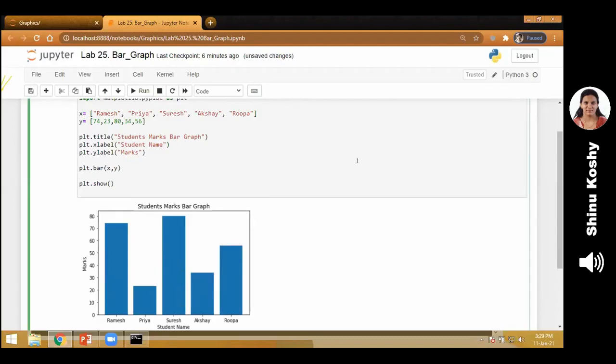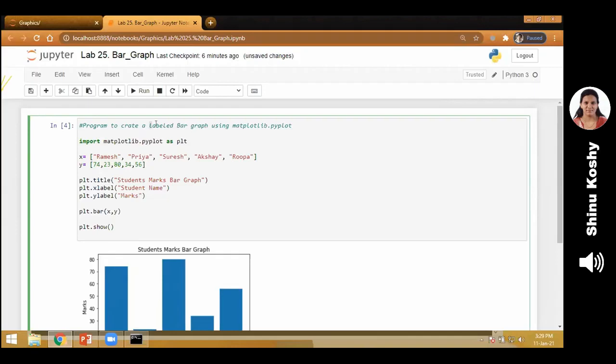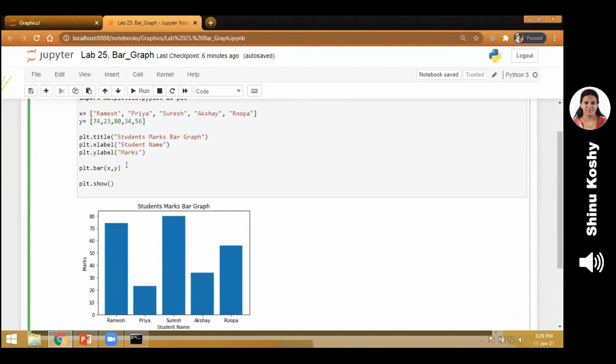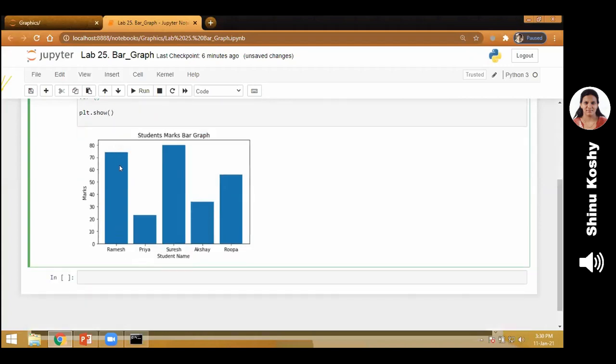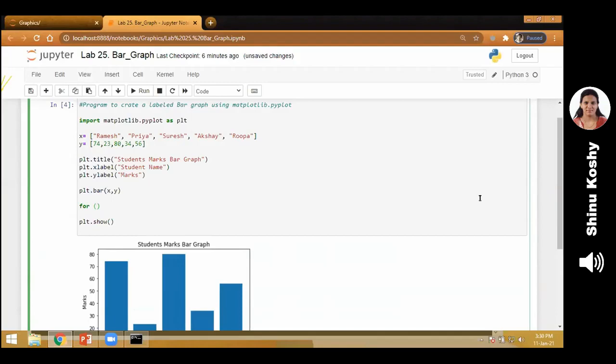That's all. Now, actually, in your lab cycle, this is not enough. We have to label the bar graph. So that is a little bit complicated. Anyway, I'm going to show you that also. For each bar, I have to mention the marks obtained by the student. That is, for the first student, Ramesh, I have to give the label 74 above the graph. That is what I am doing now. I told you, in case you find it difficult, you can just do this much of execution. This extra line that I'm writing, there are 2 lines. I'm going to show you for writing the marks on top of each bar for each student.